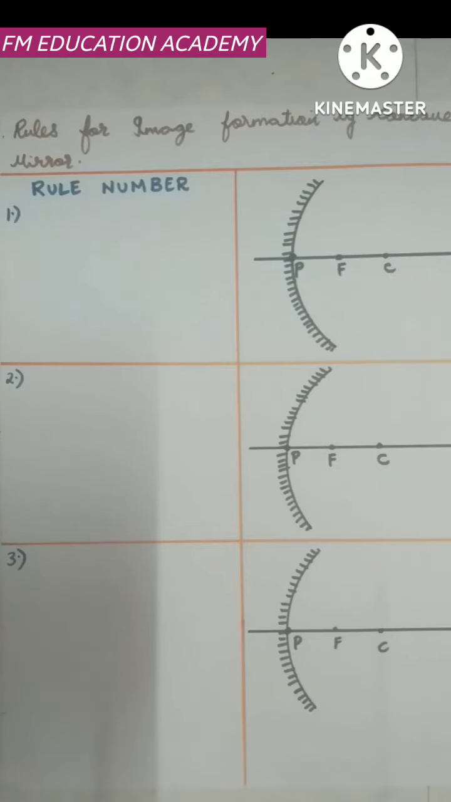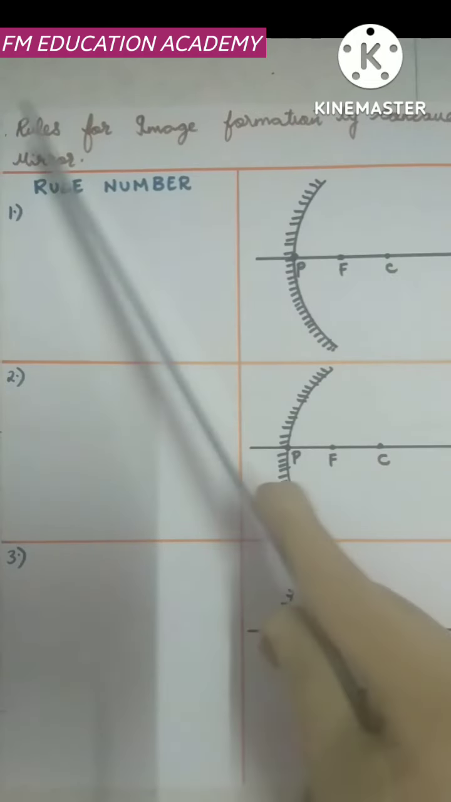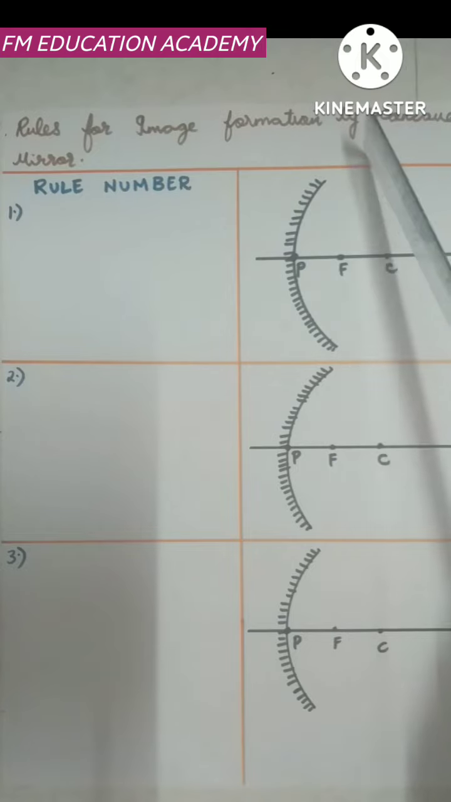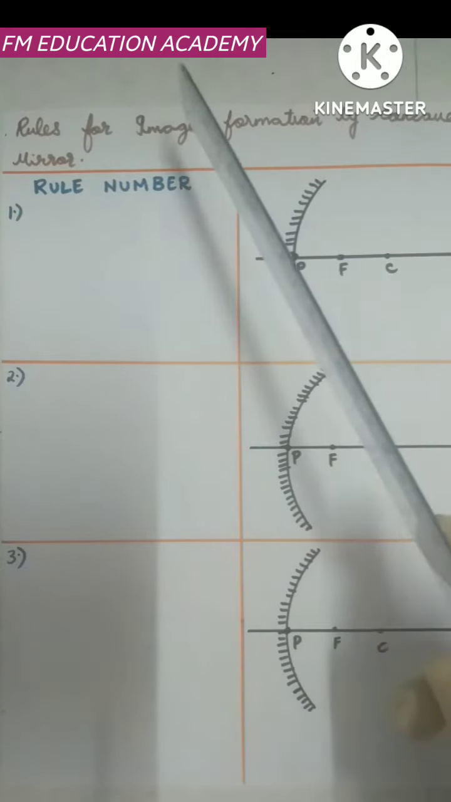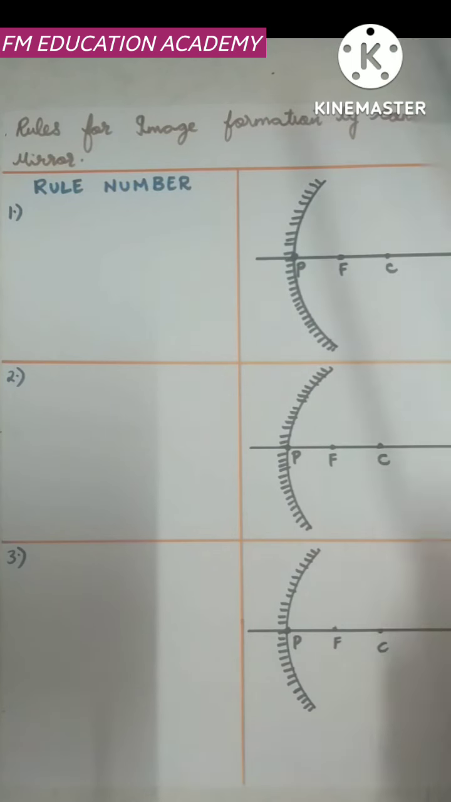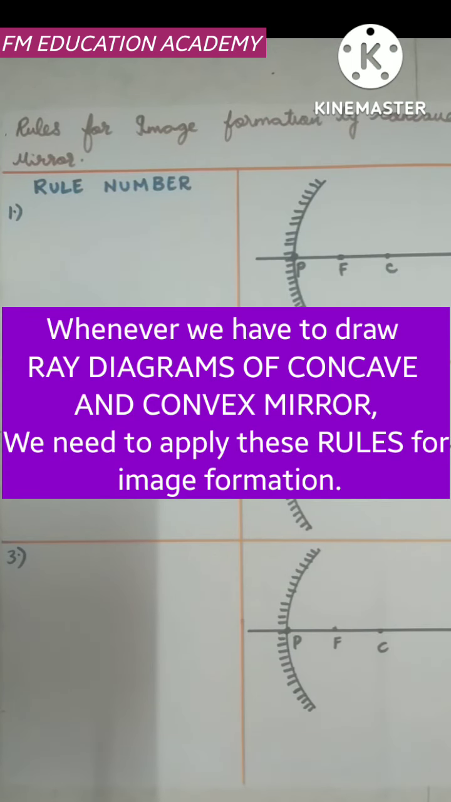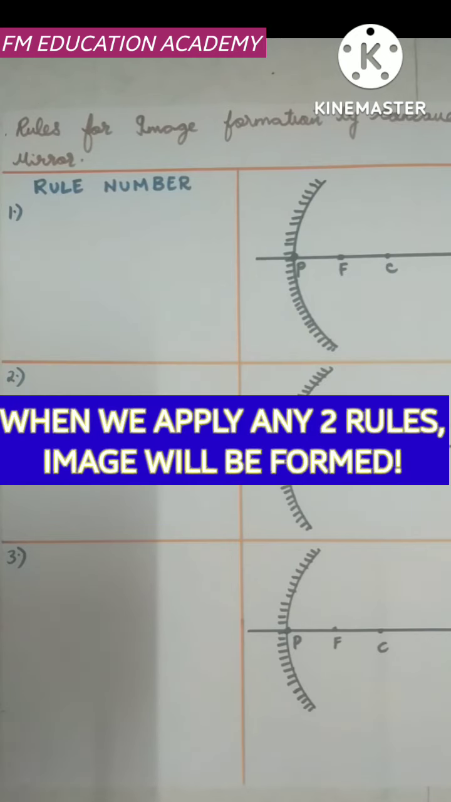In today's video lecture, we will be discussing rules for image formation by concave mirror, and also we will be discussing rules for image formation by convex mirror. Whenever we want to draw image formation by mirrors, we need to know the rules. Why we need to know the rules? Whenever we apply any two rules, then only image will be formed.